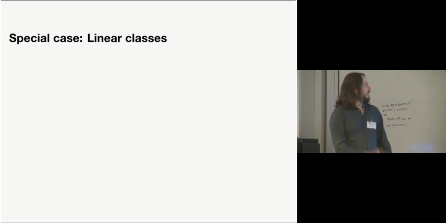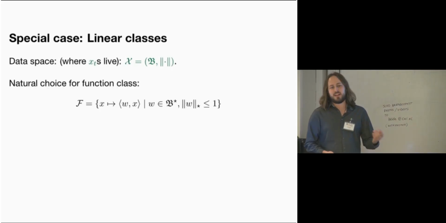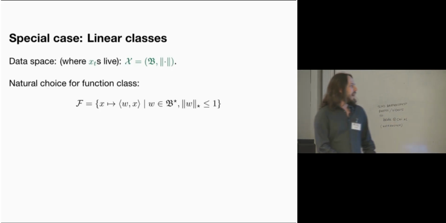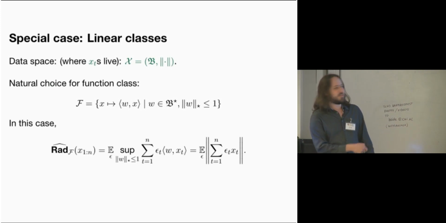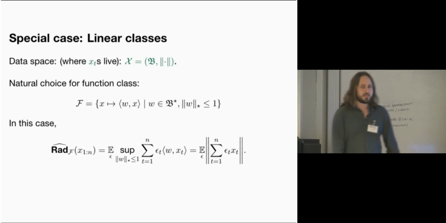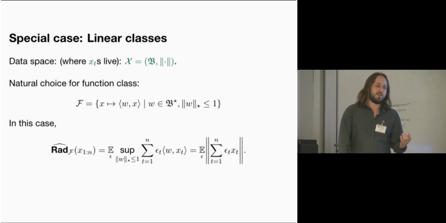So let's focus on an important special case, which is linear classes. In this case, our data is just going to belong to some Banach space with some norm. This is just some vector space. And our hypothesis class is just going to be the set of all linear predictors bounded in the dual norm. In this case, we have a convenient expression for the Rademacher complexity, which is just the expected norm of this Rademacher average. So how might we develop algorithms that achieve this bound?